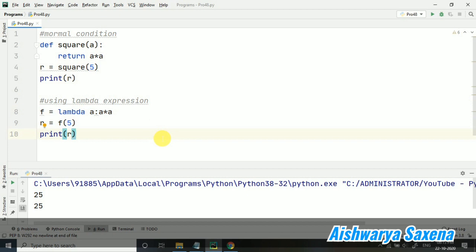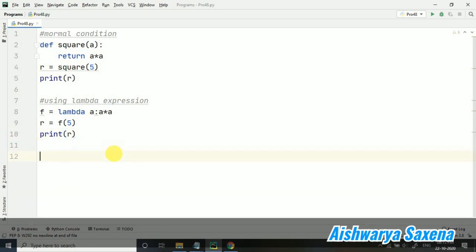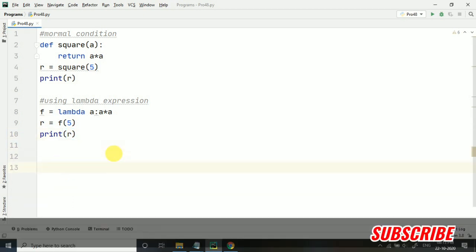If you are doing some program with the normal function, and if you are using that lambda expression there, let me show you one more example here. Then the different programs we will be doing in the upcoming videos. There are different concepts which I will be clubbing in a single video, so there will be a lot of stuff in all the upcoming videos.